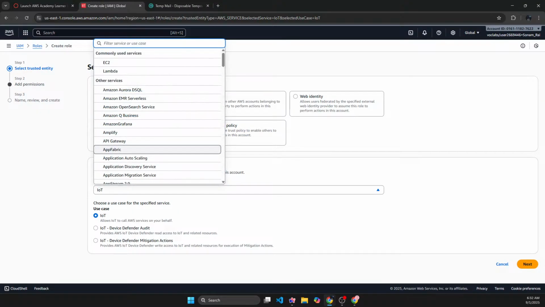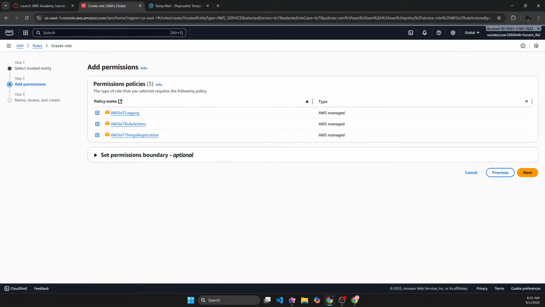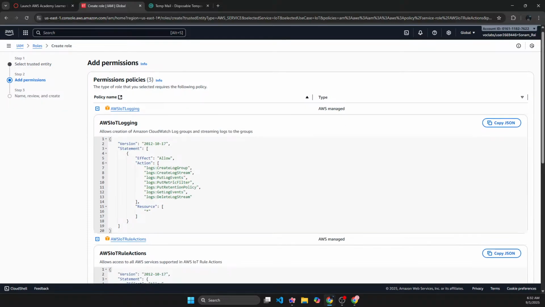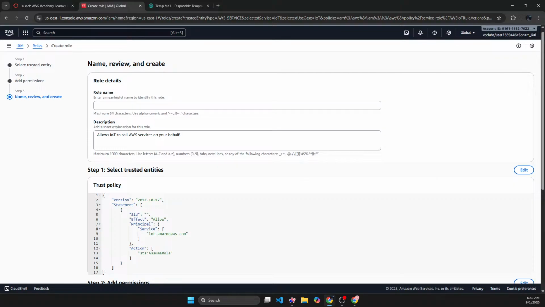It's just IoT. The service use case is just going to be IoT, and these are the permissions that I would have, but I just won't be able to create anything. I can try to create a new role, but I just can't.